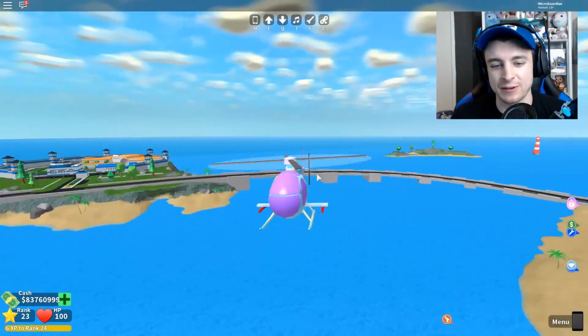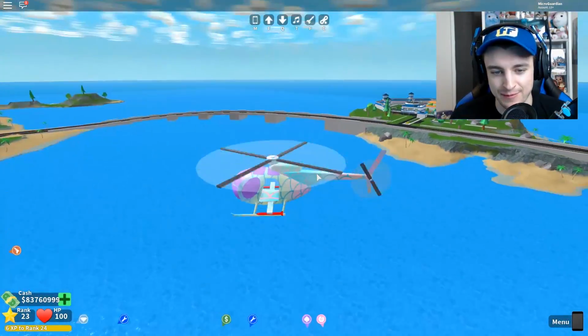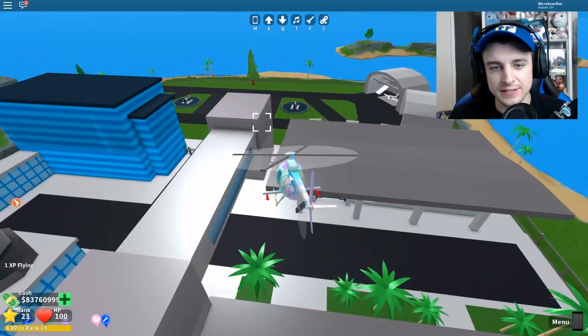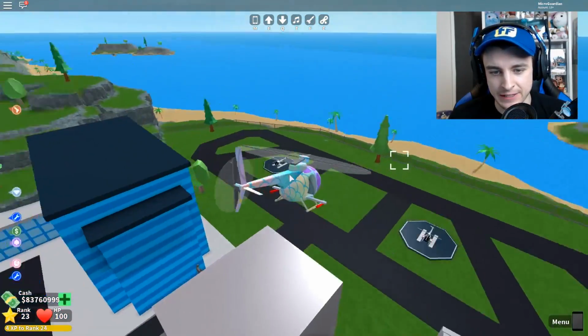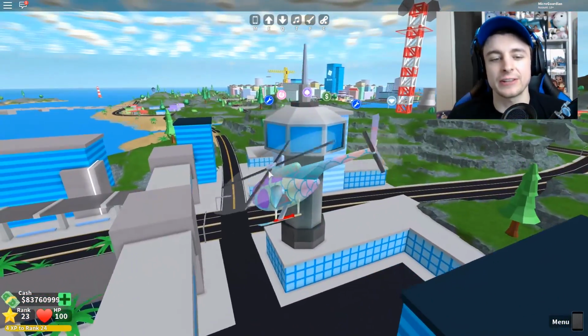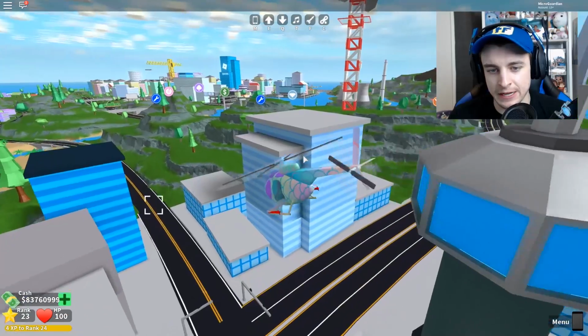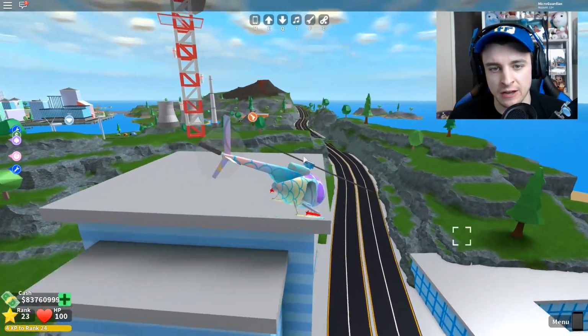Do you guys like my helicopter, by the way? I have a really pretty, I think it's the mermaid skin. I love this skin so much. This is the new airport. We could include this in our advertisement. I think we should technically, shouldn't we include a road? Let me go see if we can find a good screenshot of a road.